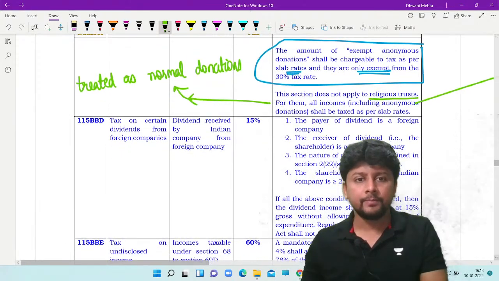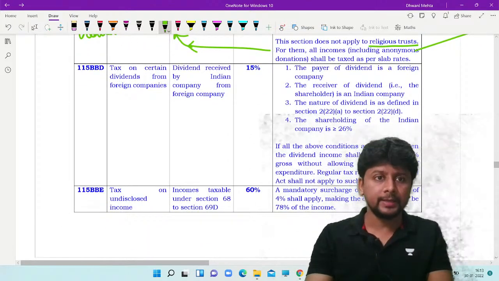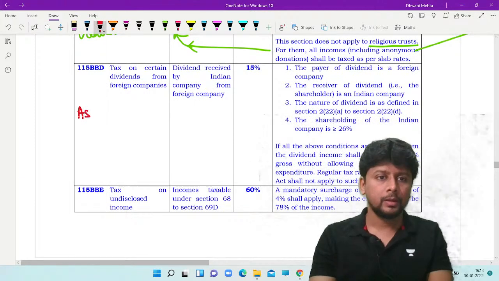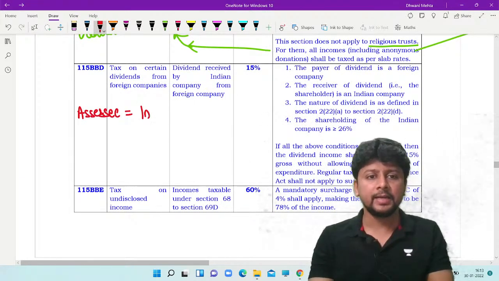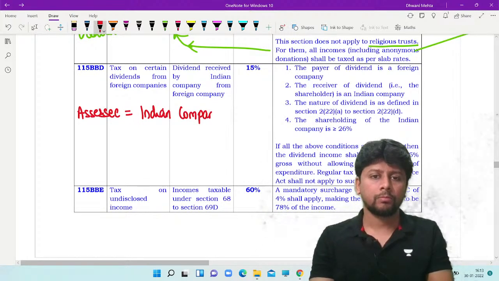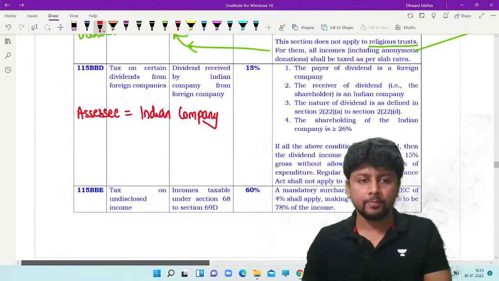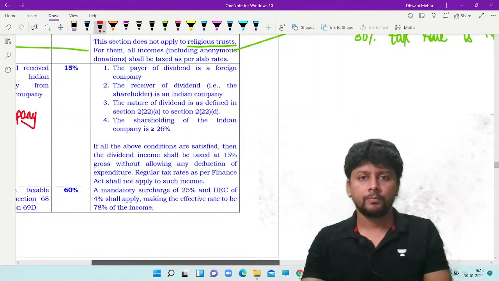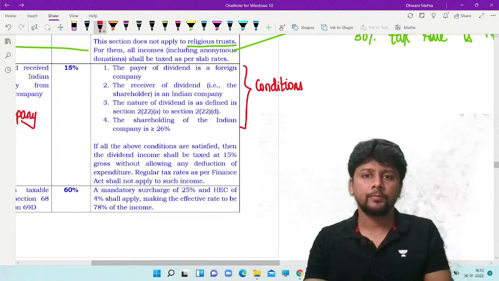115BBD. Now this section applies if the assessee is an Indian company. For this section to apply, 4 conditions are prescribed.